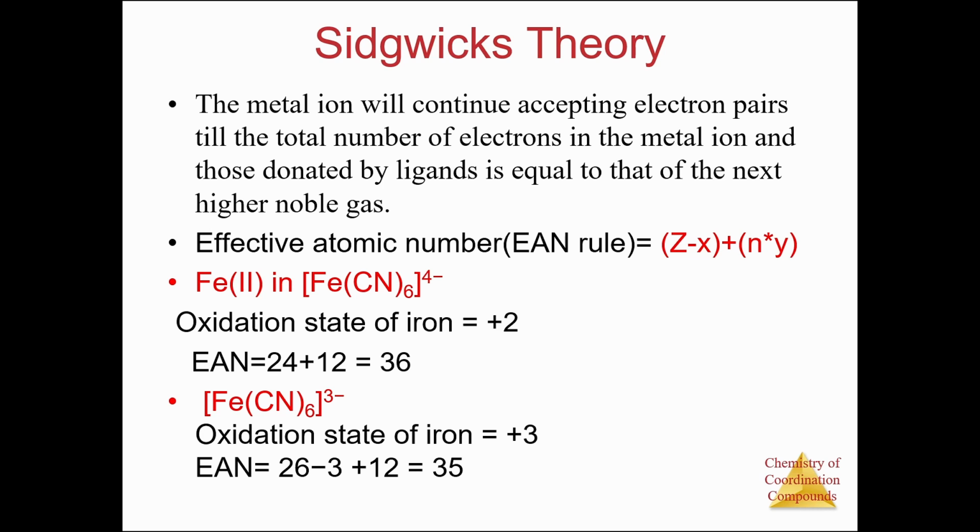The examples are given here in this slide. For the iron 2 complex, the answer is 36, which matches the noble gas atomic number. Hence, this complex will be stable. The second complex, ferricyanide, through the EAN formula, the answer is 35, and hence it is unstable. But this ion is capable of accepting one more ligand to match the stability of the complex.